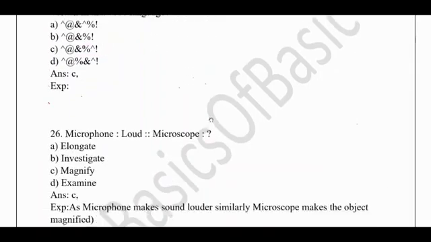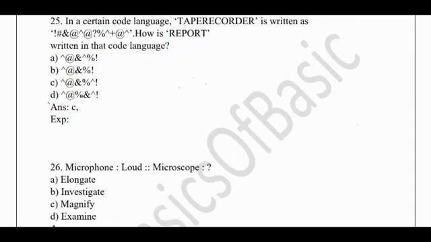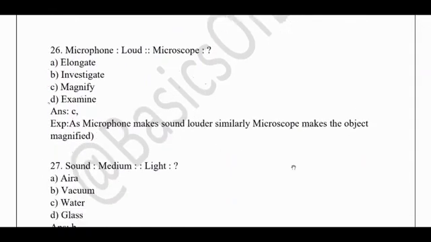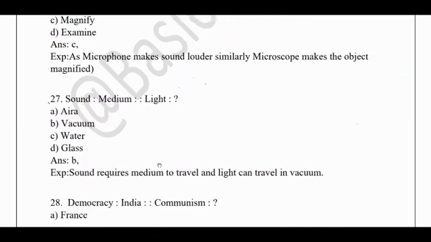Okay. Microphone, loud, microscope. So microphone, everyone will know that it is for increasing the volume. For microscope, it is nothing but magnifying. So you would have used this in the biology labs and all. Okay. Sound, medium, light. So sound travels in a medium, whereas light travels in vacuum at the maximum speed. So light is the one that can travel at the maximum speed in a vacuum.